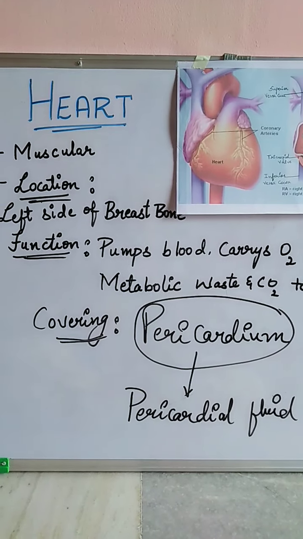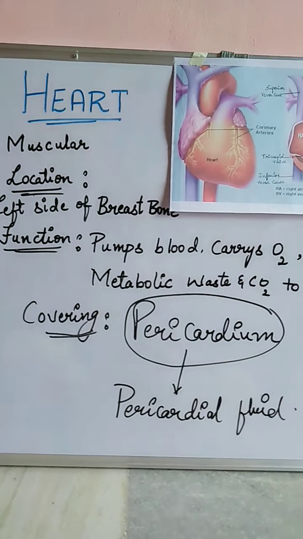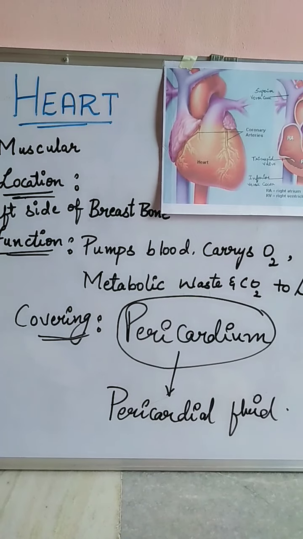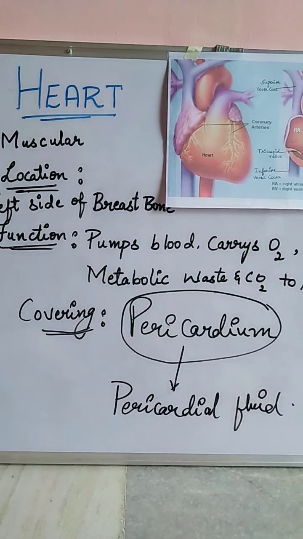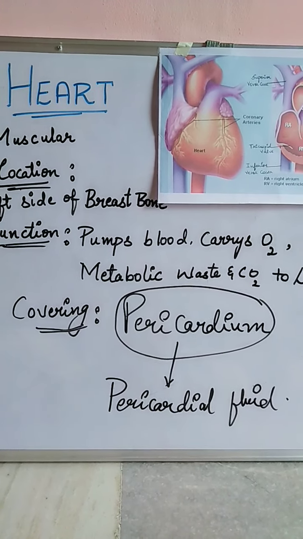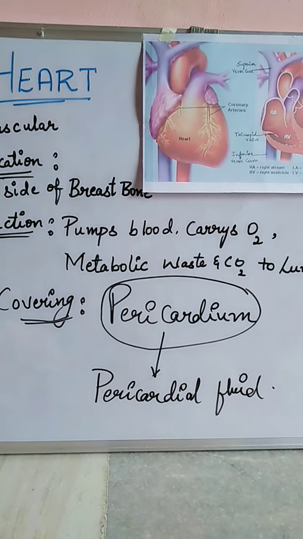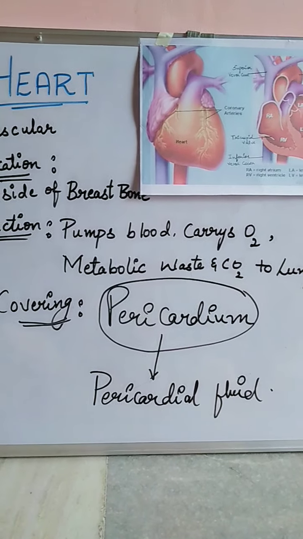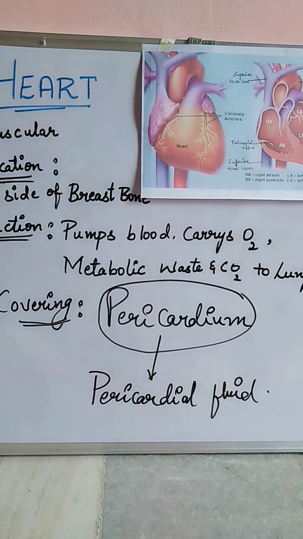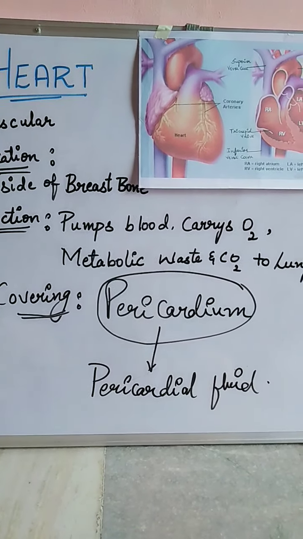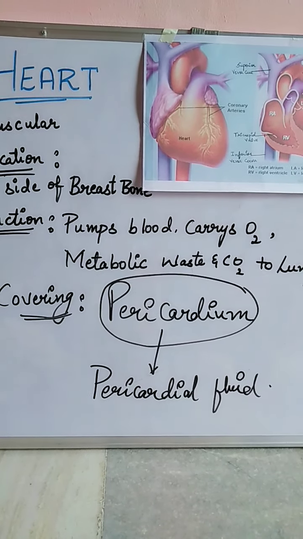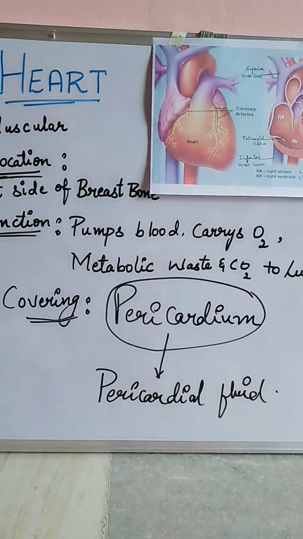What is the function of the heart? The heart pumps blood throughout our body through different blood vessels. Pumped blood carries oxygen and nutrients to the body and also carries out all the metabolic waste such as carbon dioxide to the lungs.